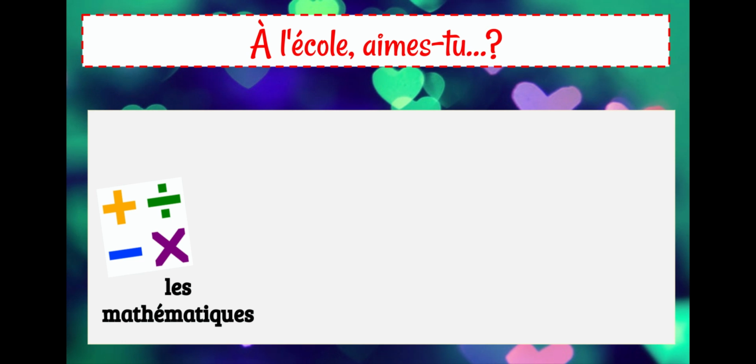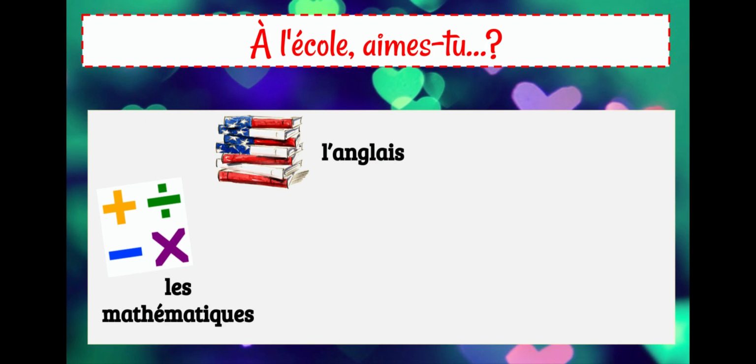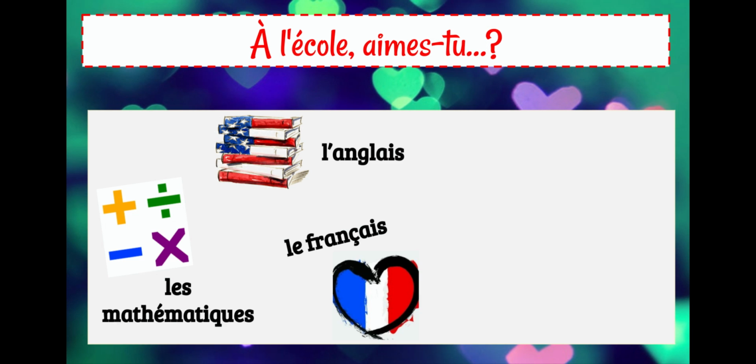All right, so we have les mathématiques. So say this word with me, les mathématiques. Mathematics. Next we have l'anglais. L'anglais, say that one for me. And l'anglais is English, like English class. Up next is my favorite, le français, this French class. So say this one with me, le français. So this last part, the C-A-I-S, sounds like say, S-A-Y in English, so français.